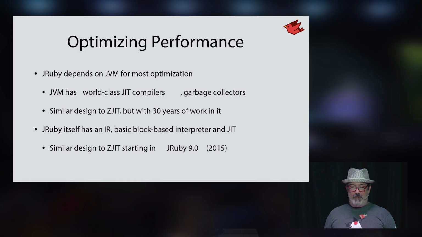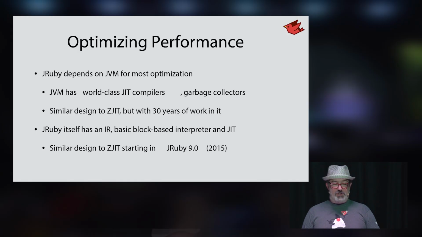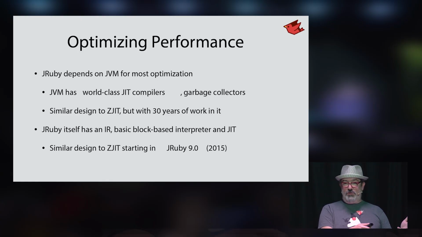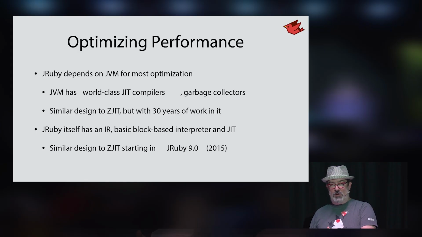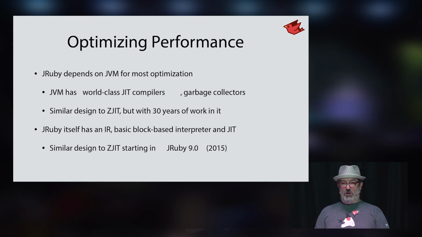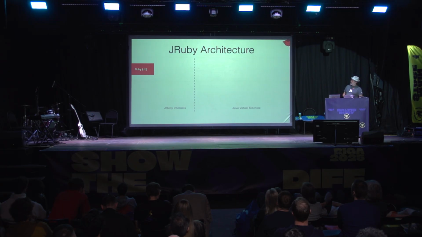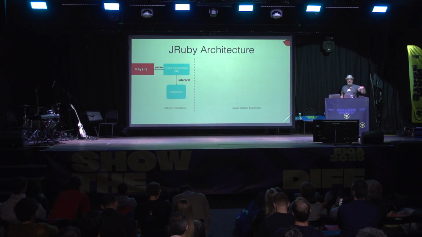So hundreds and hundreds of man-years have been put into the JVM's JIT compiler. JRuby itself also has an IR similar to the way that ZJIT is going. We use this for some optimizations before we give our code to the JVM. We do our own profiling and our own monitoring of that, and we have our own interpreter for it. So if we look at the JRuby architecture here, we've got our Ruby code that comes in on the left. We parse and compile that into our own intermediate instructions, our own IR here. And then we interpret that for a while, make sure that we're going to be using this code for a while before we spend time optimizing it.